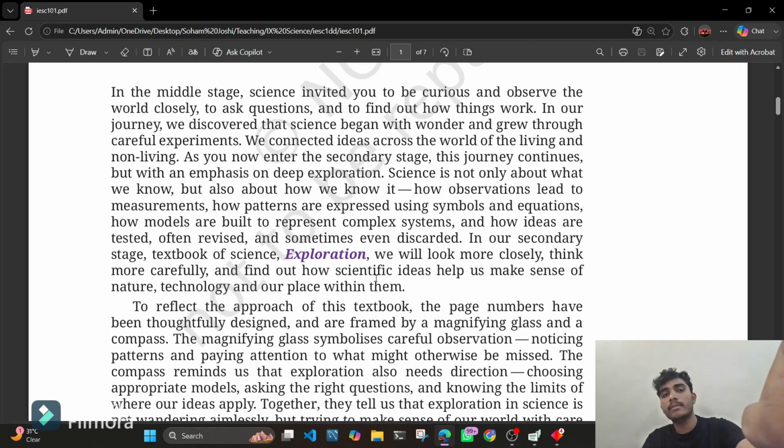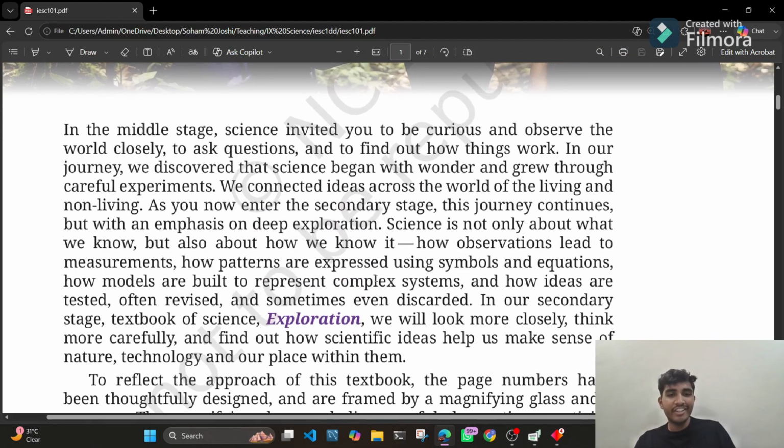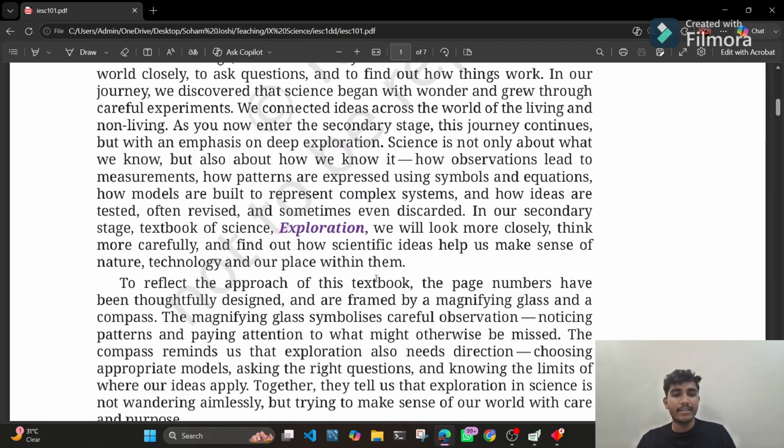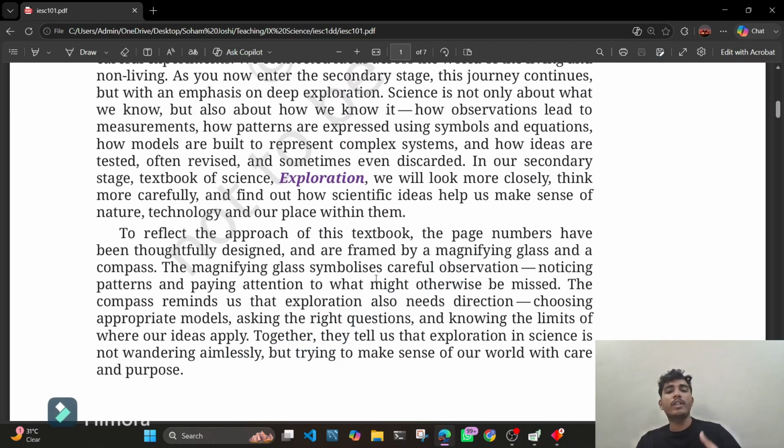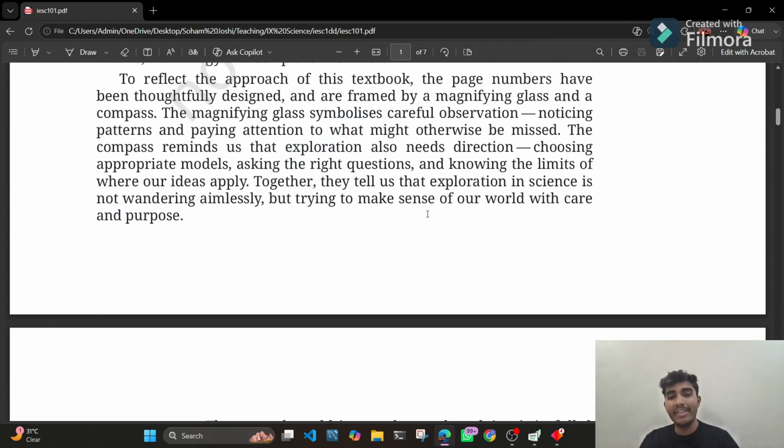There is nothing in the world that does not have science behind it. Okay. So far you have learned very basic ideas of science till 8th standard. From now on, we'll be learning with the secondary stage textbook of science, that is Exploration. Your books have also been changed now. So this chapter is to make you friendly.